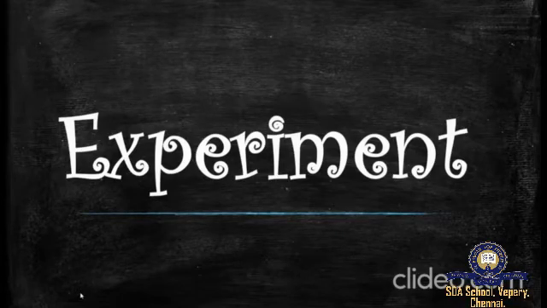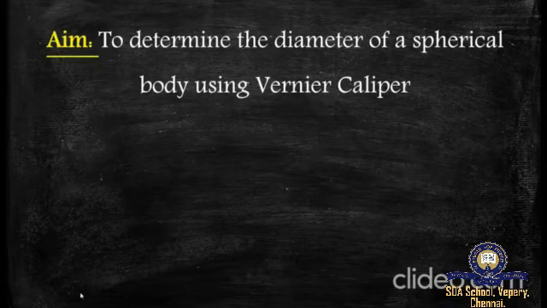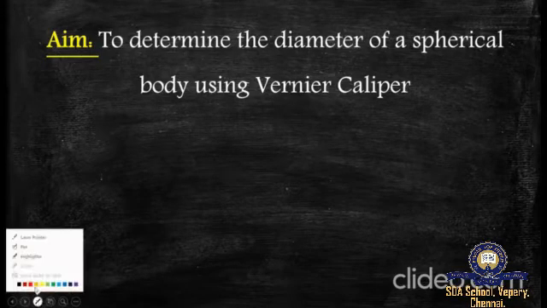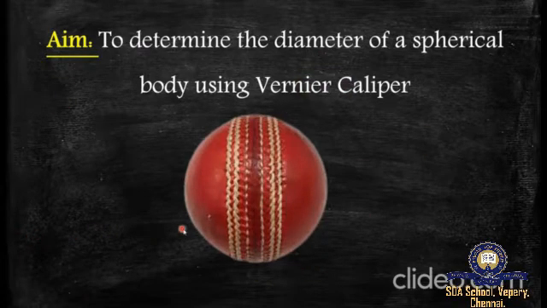So when it comes to an experiment, we need some categories, right? Like aim, formula, procedure, tabulation and the result. So we are going to learn in that way. So what would be the aim of this vernier caliper experiment? To determine the diameter of a spherical body using the vernier caliper. So let's take a spherical body, a cricket ball. Now we are going to find the diameter of this cricket ball using the vernier caliper.